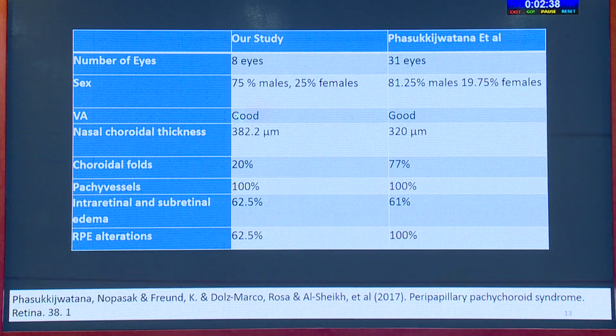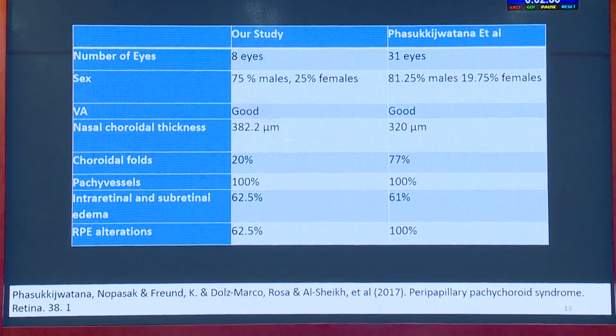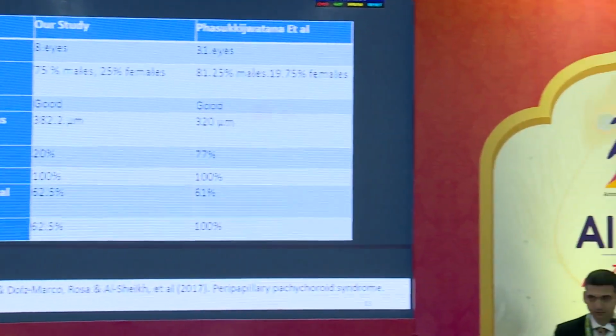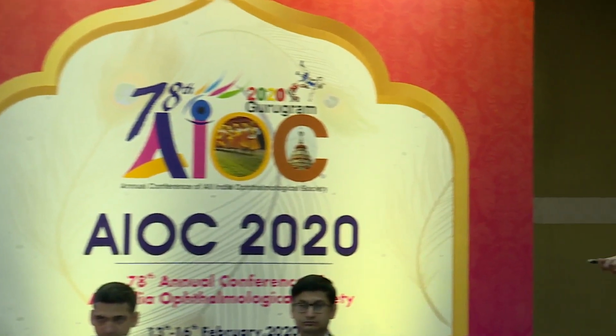In our study, we had similar findings, that it was more commonly seen in males. The visual acuity was almost comparable. The nasal choroid was thicker in our patients, but not significant. The choroidal folds were mostly seen in our patients, and there was presence of intraretinal fluid with RPE alterations.